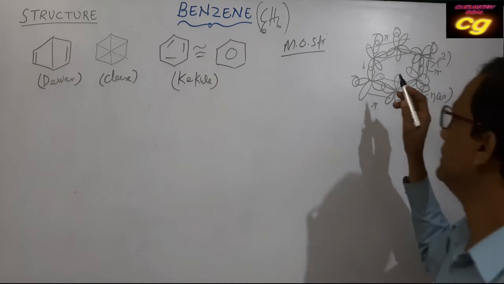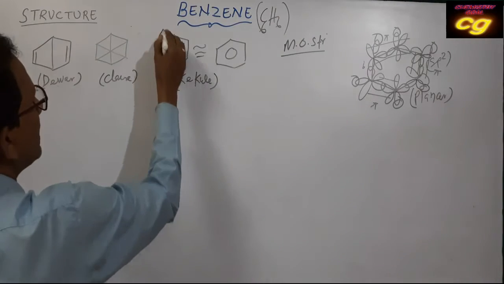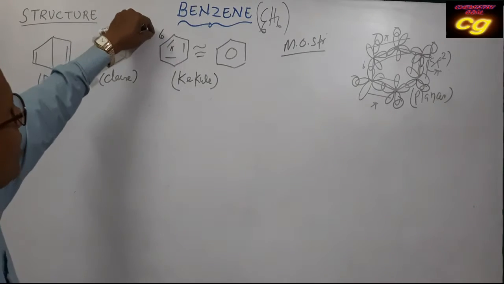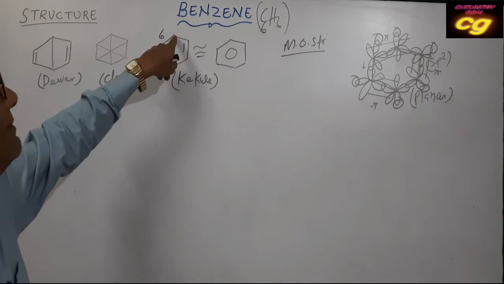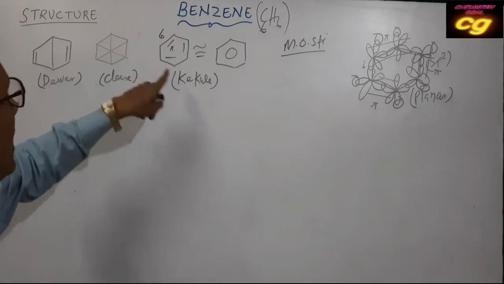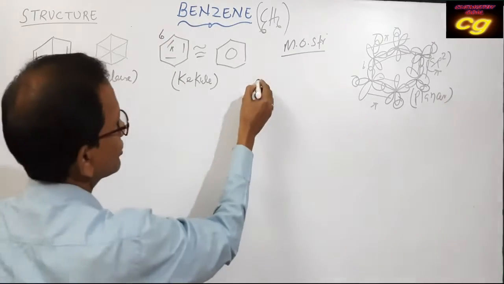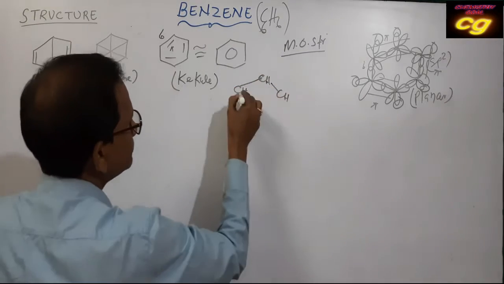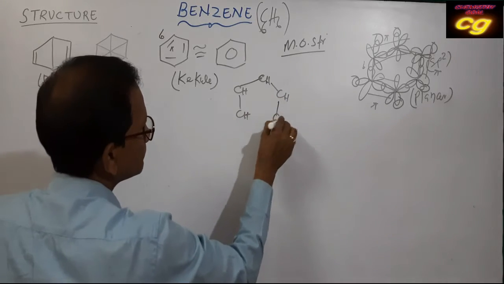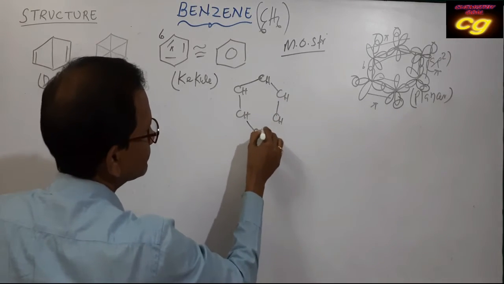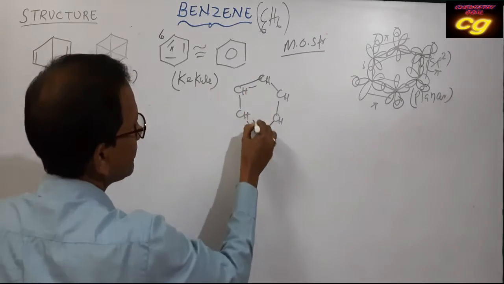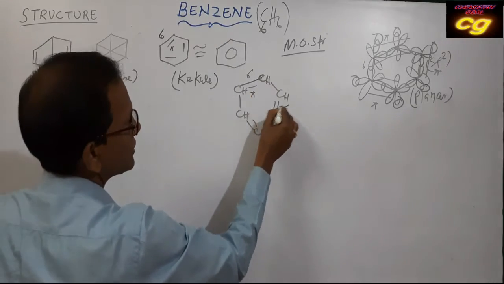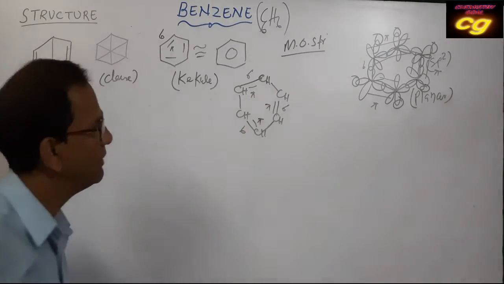In benzene, between 2 carbon atoms, 1 sigma and 1 pi, and again 1 sigma, 1 pi, and so on for the remaining.